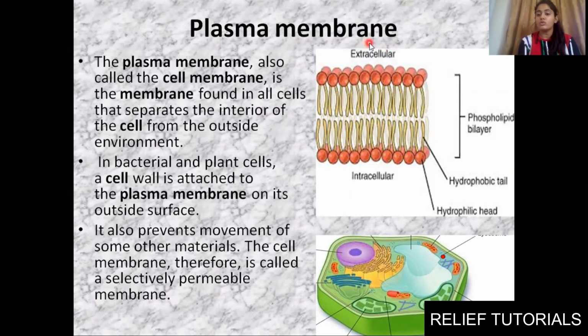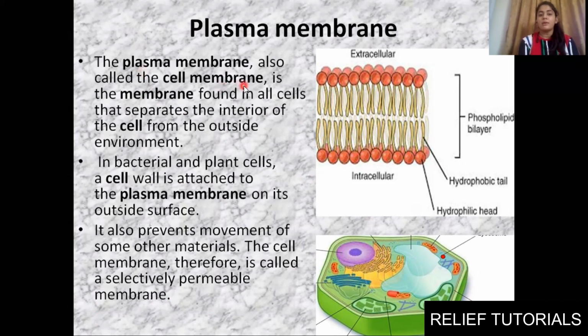It is the outermost covering. Here you can see this lining, the inner lining, that is known as the cell membrane. This is our cell, the innermost lining. See, they have labeled it here. The innermost purple color lining you can see is known as the cell membrane. And this is a plant cell. How can we figure that out? You can see a large vacuole here. So this is a plant cell, so it has a cell membrane, and the outermost light green layer is the cell wall. But first we'll start with the plasma membrane, that is, the cell membrane.